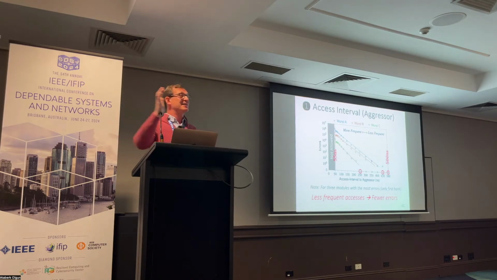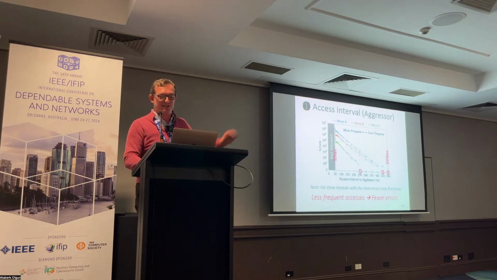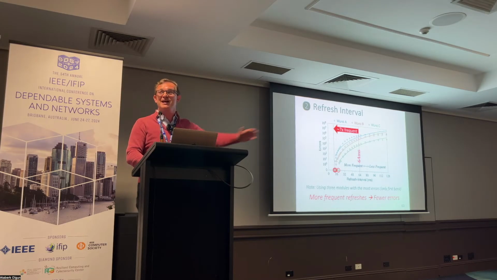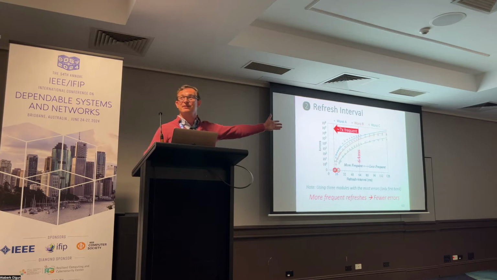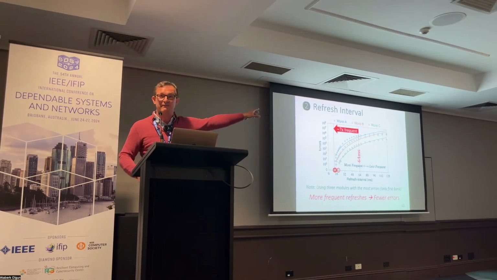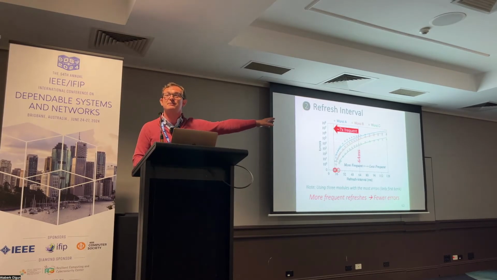But by reducing the accesses to DRAM, you can reduce the problem. Not a good idea, bad performance. By refreshing DRAM more frequently, you can get rid of the errors. Not a good idea, because we wanted to get rid of refreshes. Remember, that's why we built this infrastructure, actually. And in fact, our paper showed that if you want to get rid of every single error in every module that we tested, you have to increase the refresh rate by 7x. We're going to get back to the solution.